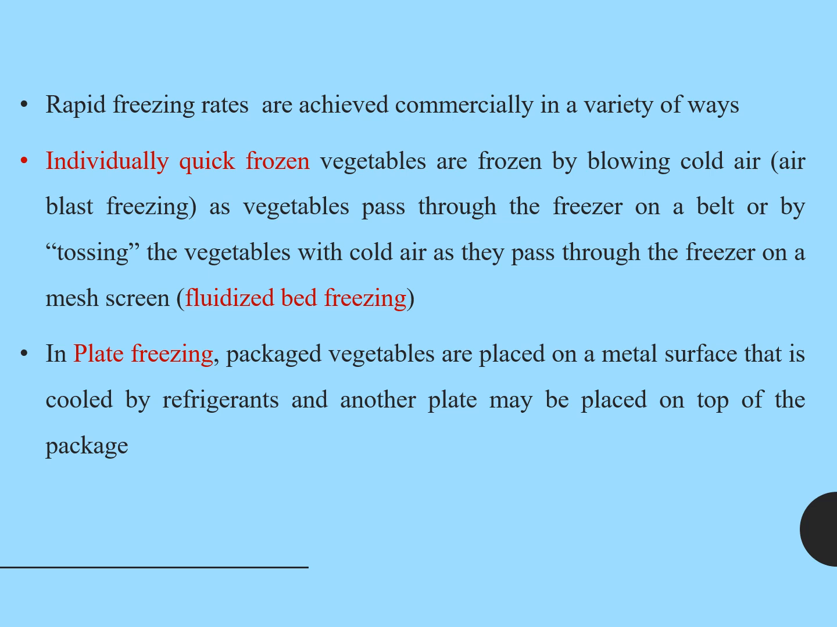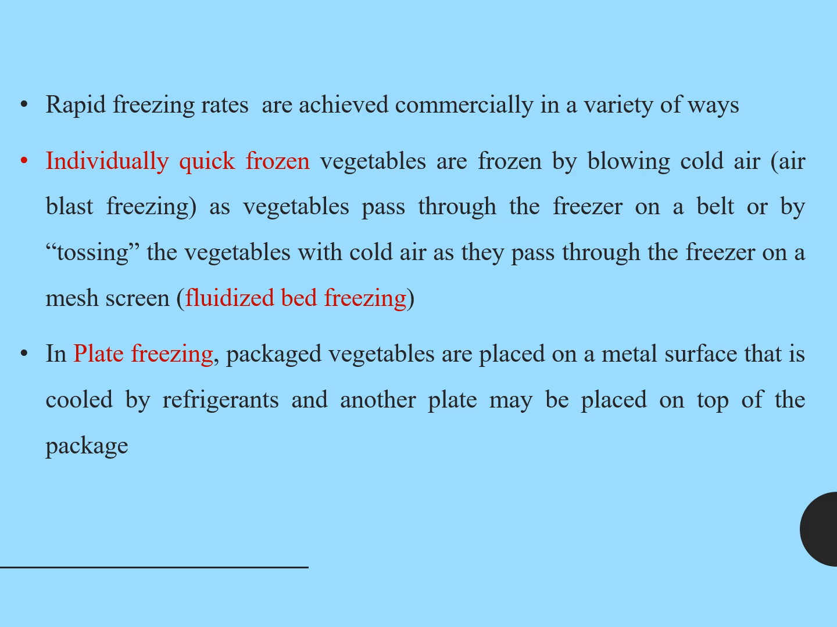Then fluidized bed freezing. The vegetables will be in cold air when they pass through the freezer on a mesh screen, and cold air will be passing through the vegetables. So it will be like tossing of the vegetables in a cold air atmosphere, giving a rapid freezing rate. Individual quick frozen also blows cold air as vegetables pass through a freezer on a belt, so the freezing is given individually to each piece of the vegetables.